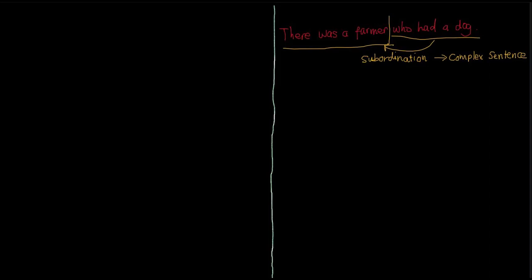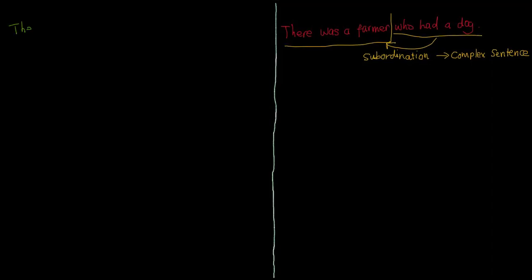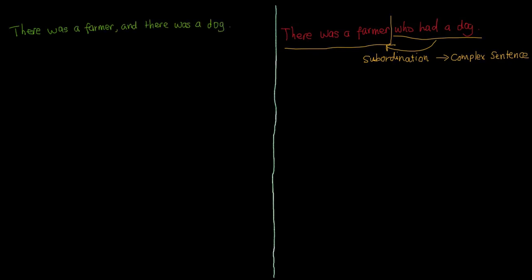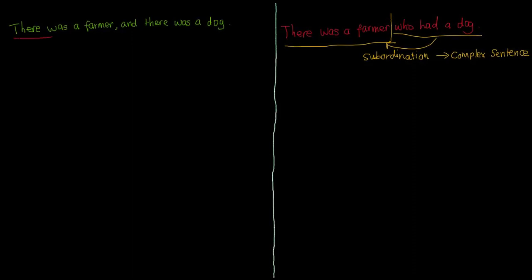Let me create a different new sentence from the parts of this complex sentence. There was a farmer and there was a dog. There are two main clauses here. The first is there was a farmer, and the second one is there was a dog.